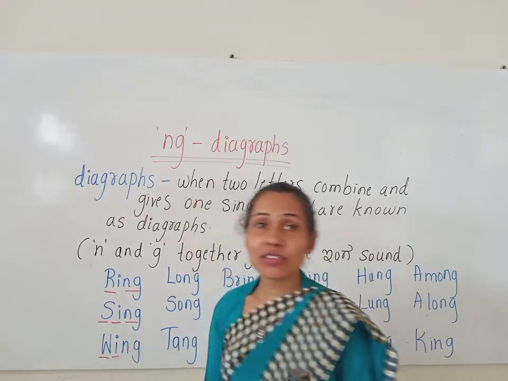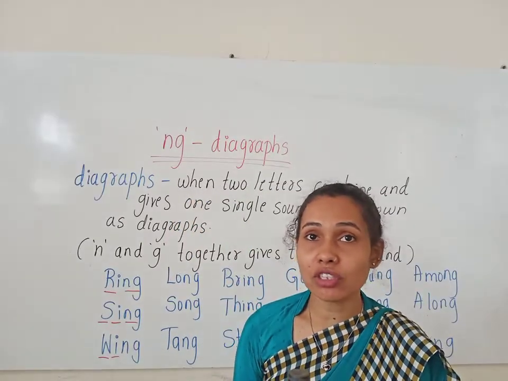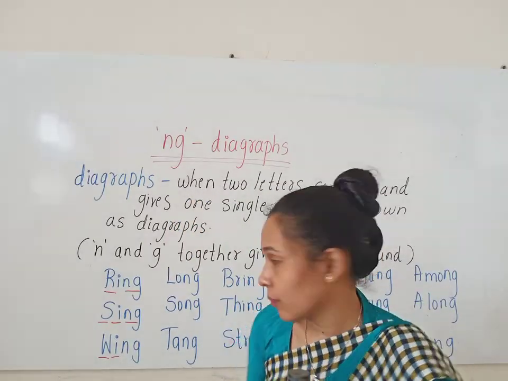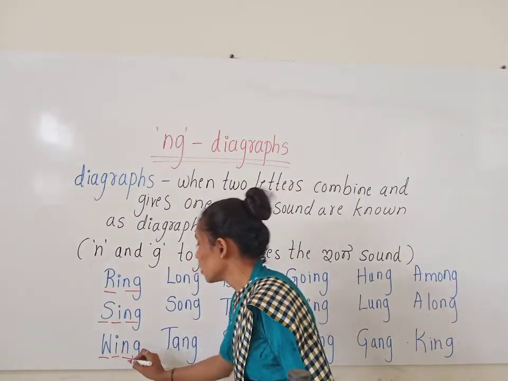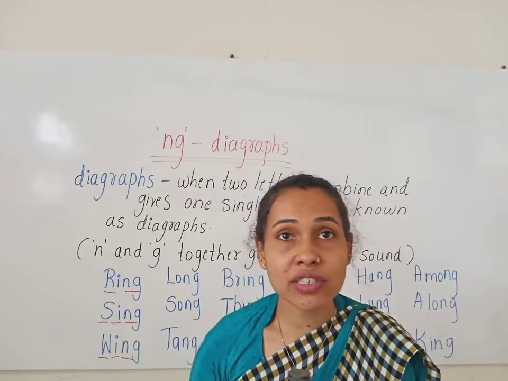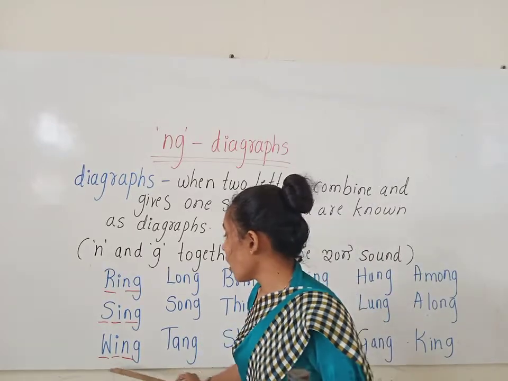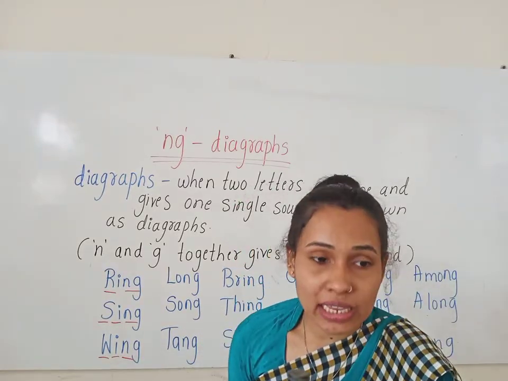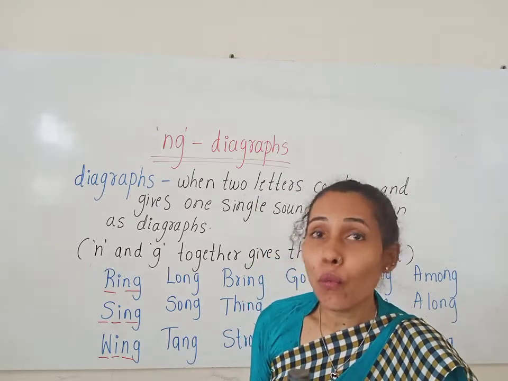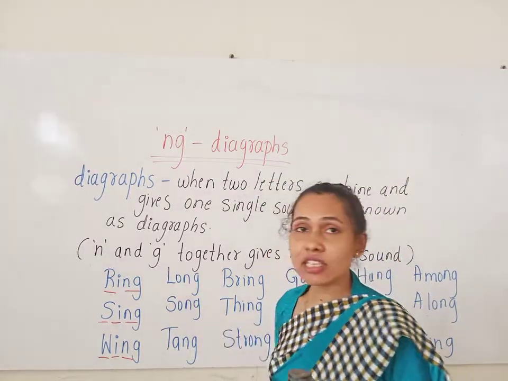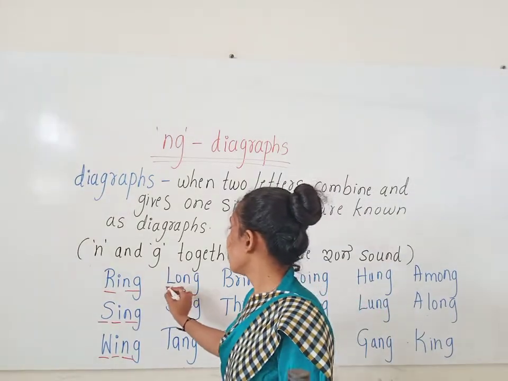And here I gives the short vowel sound. And N and G together gives the ing sound. W, ing, wing. So how do we read it? Wing.